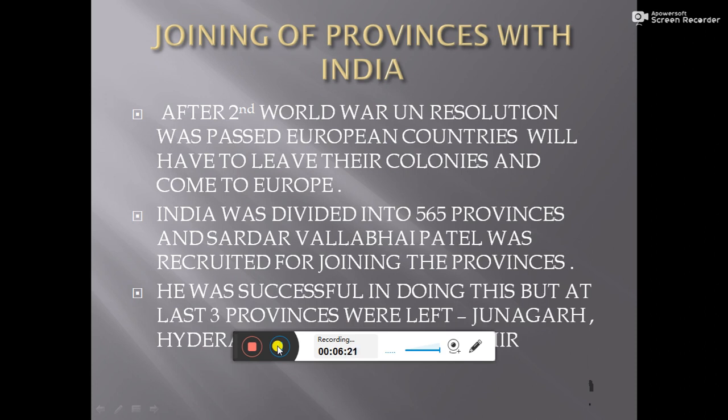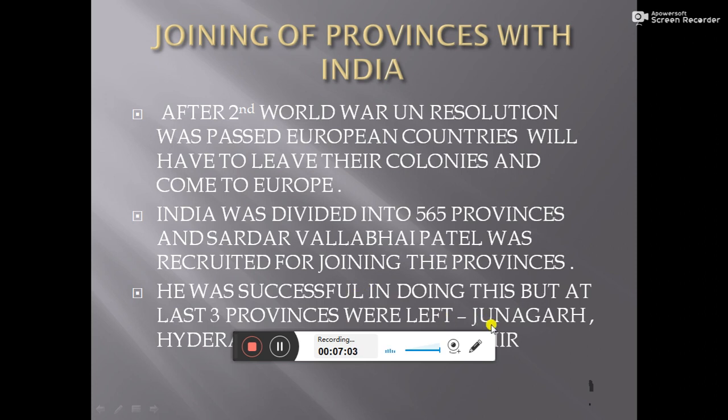Then afterwards, Sardar Vallabhbhai Patel was recruited for joining these provinces. He was a very straightforward and clear man. He started joining the provinces with India. He used to go to the kings, join their hands and tell them, please come with India and join with India. He was a very straightforward man, as you know. So Sardar Vallabhbhai Patel was given the charge for joining these provinces.